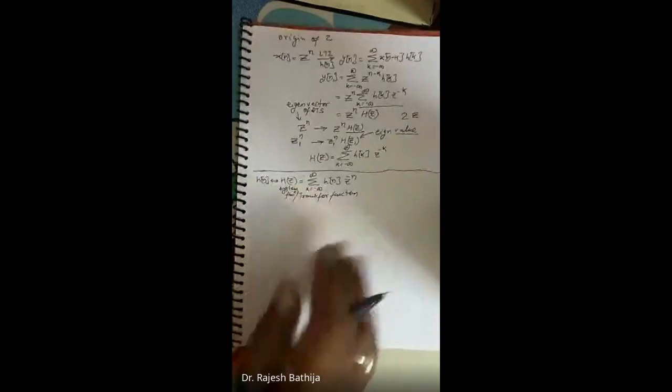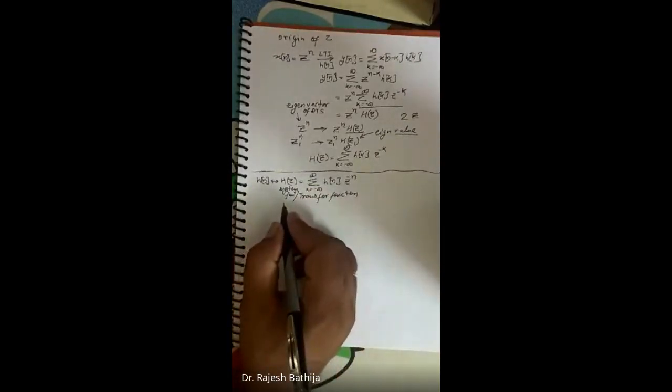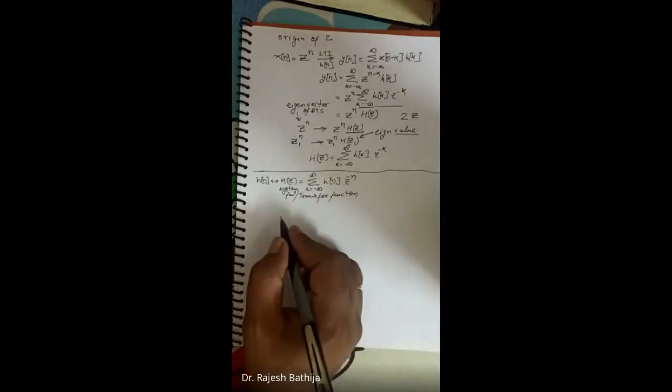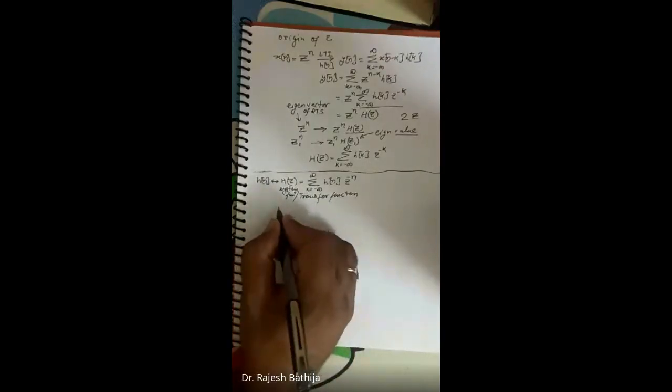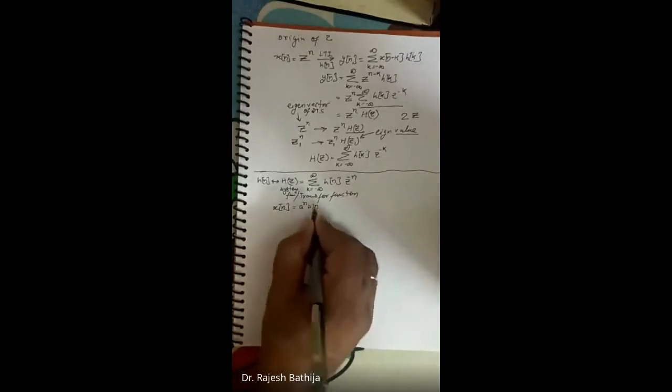Now, as far as this equation is concerned, we do two problems to understand in a better way what to do in H of z and what to do in H of s. I'm taking x of n equal to a to the power n u of n as the first example.